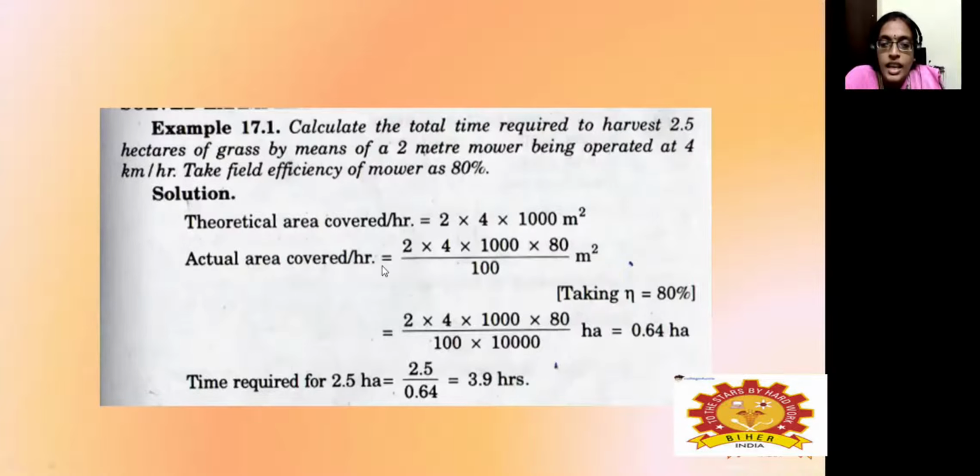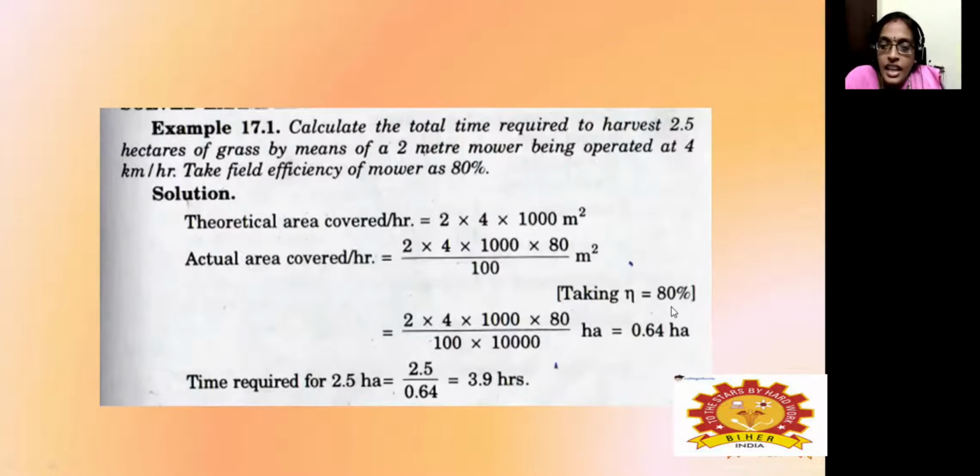Then the actual area covered. In order to calculate the actual area, we have to multiply it with the field efficiency. They have given us 80%, so we put it as 80 by 100.